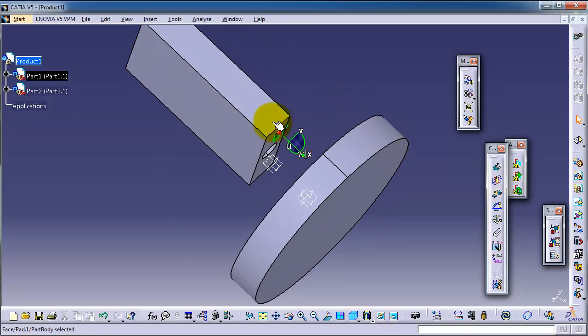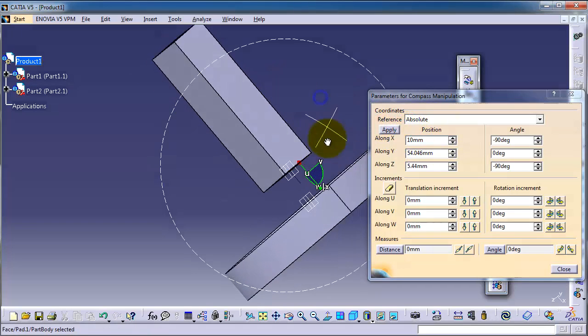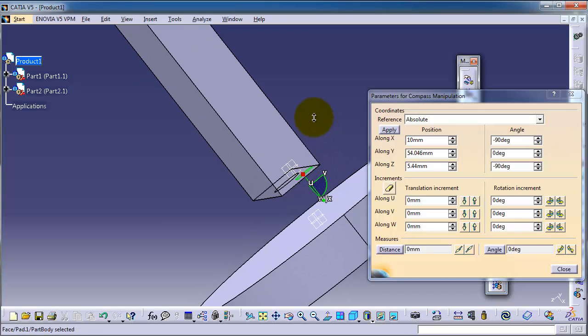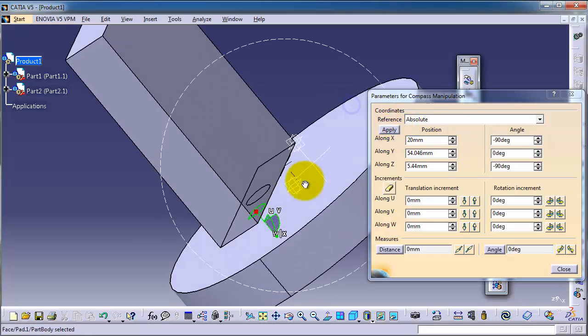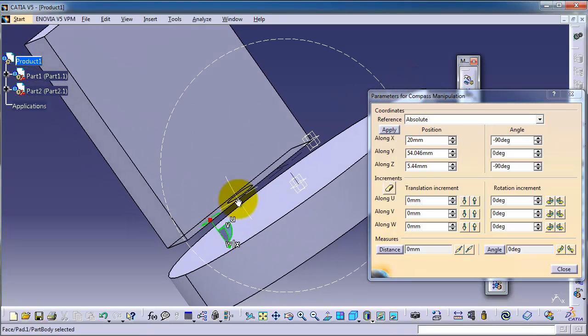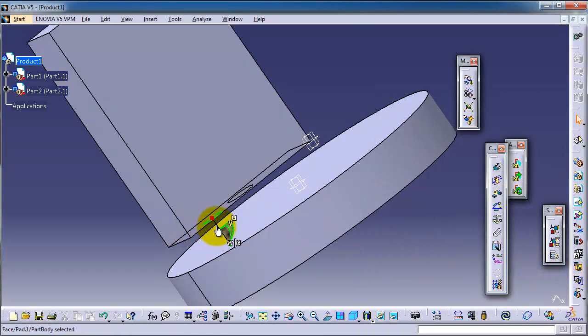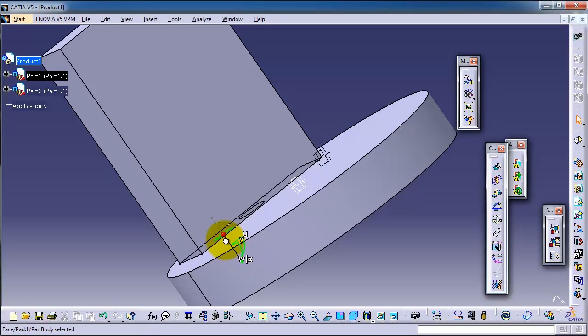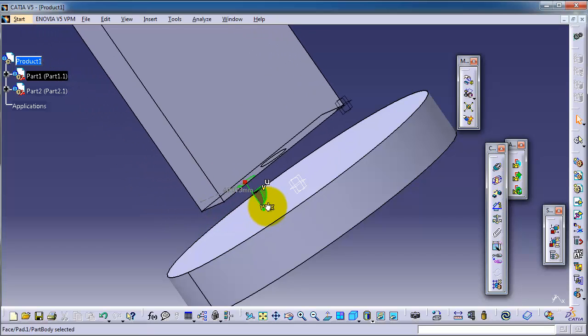Now you notice that we have different directions where you can move your part. For example, if you double click on that, let's change the direction to be 10, apply. So you notice that you moved that part. You can again change to the direction you want, apply. If you are satisfied with that distance, then you can click close. Also you can directly drag it in the direction you want here too.